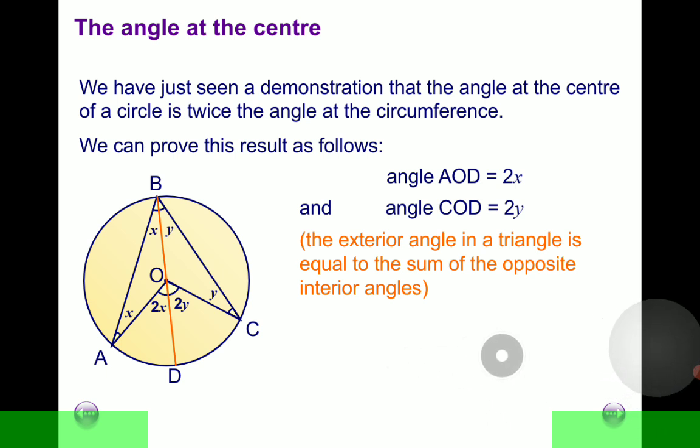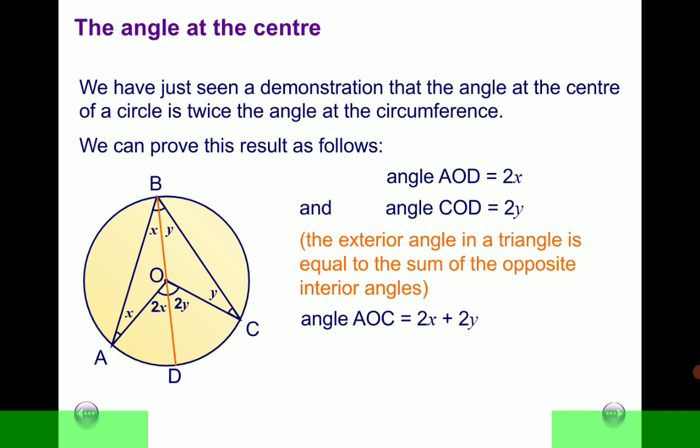Alright, now since the whole angle at the center, this angle here, AOC, is 2x plus 2y, you appreciate that the 2, which is common, can be factorized. So you factorize the 2, the 2 goes out, and you have 2 open bracket x plus y. But what is x plus y? x plus y is this one here. x plus y is this one over here. And then that angle is multiplied by 2 to obtain the angle at the center there.